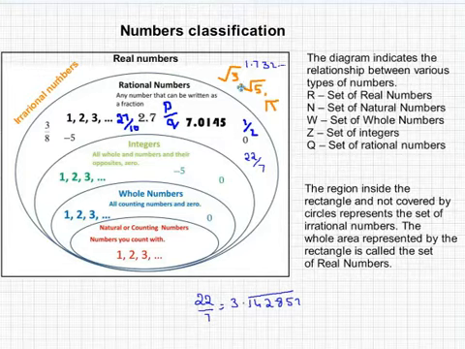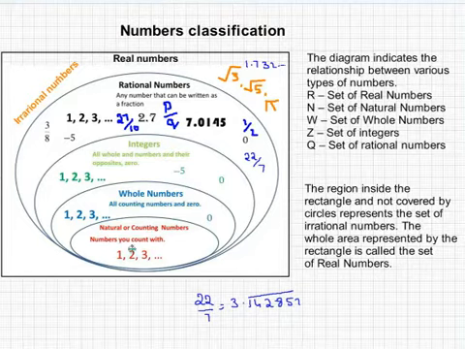This is to be noted, because they might ask whether 22 by 7 is rational or irrational, and since pi is the best example of an irrational number, a lot of people make the mistake of writing this as irrational. So take care of that.